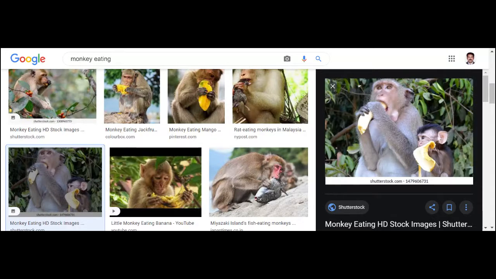Here the monkey is eating. So whenever it eats, the food goes and collects in this space. That is called the piriform fossa. This fossa is also present in humans.